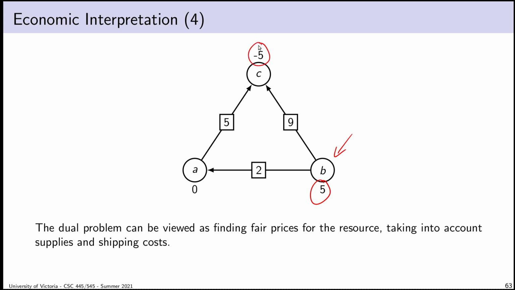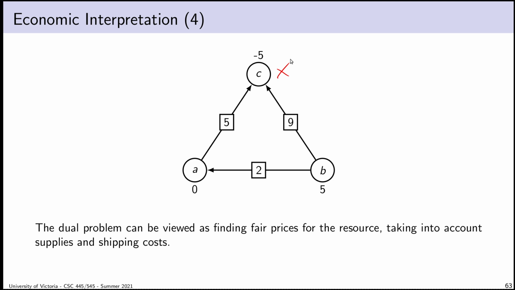And vertex C, even if it has internal generation capacity, needs 5 units of power. So the question is, what is a fair price? Considering an open competitive market, what is a fair price for 1 unit of flow at vertex C?